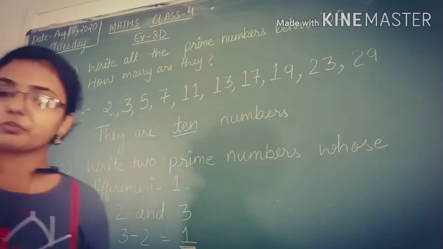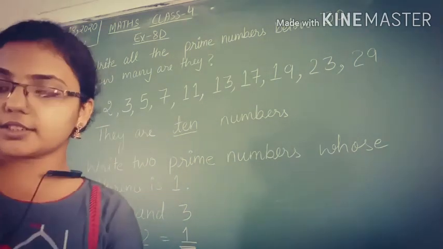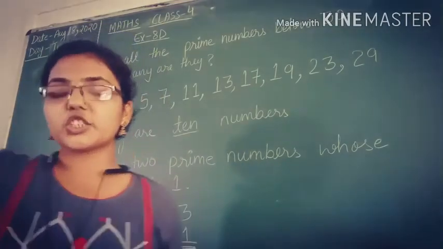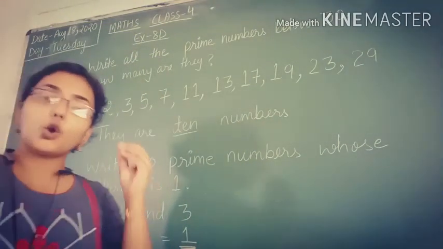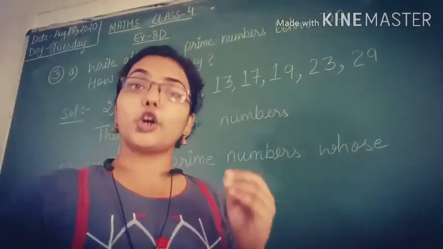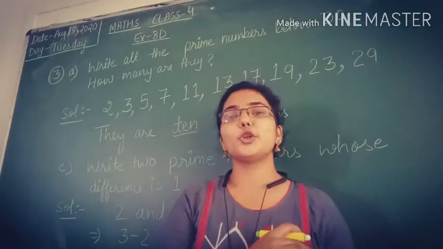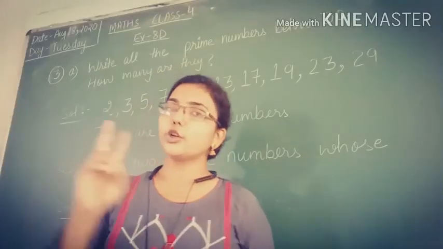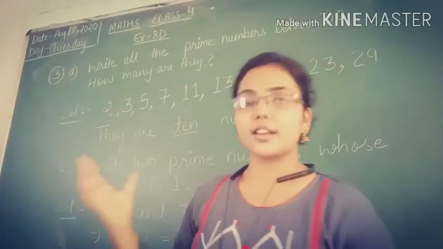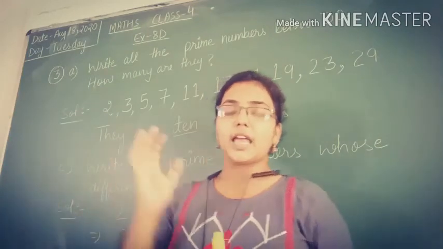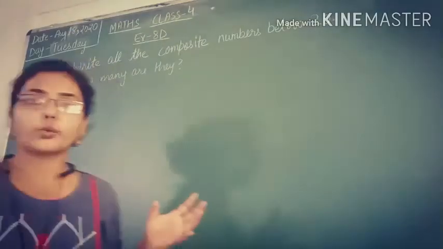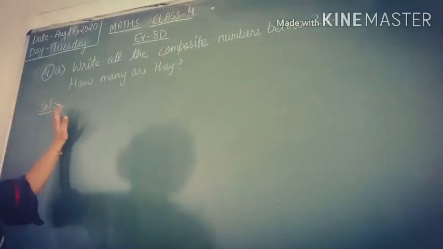Is it clear? In the same manner, if it is given to you, is there a prime number which is even? If so, which number is it? As I told you, the only even prime number is 2. Except 2, there is no even number which is prime. So you will say yes, there is an even prime number and the number is 2. Is it clear?